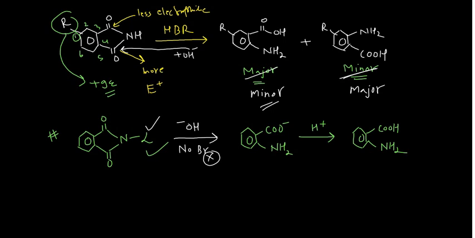There are various reactions, like the synthesis of hydrazine, which you can do with the application of this. And one more important reaction which you should keep in mind is the synthesis of beta aminopyridine.